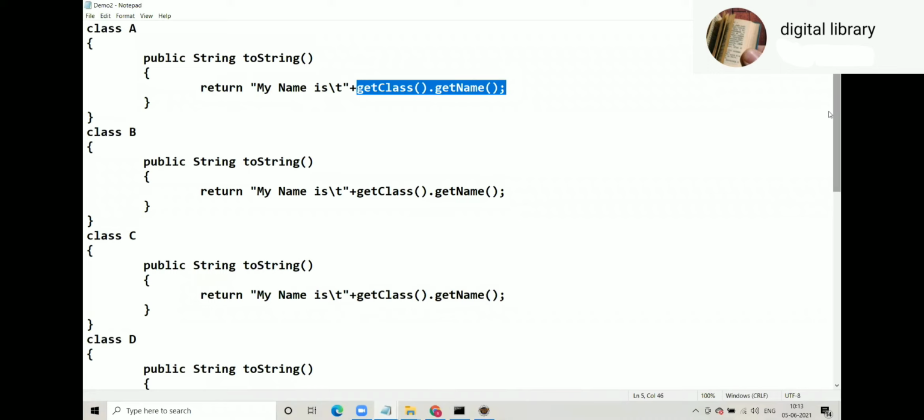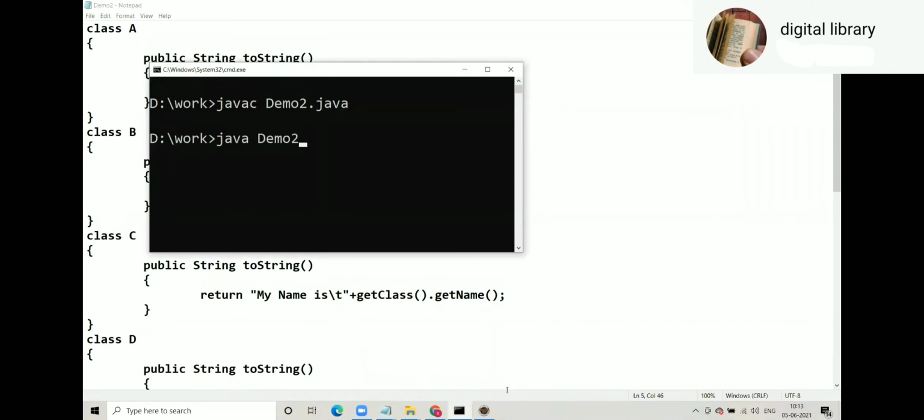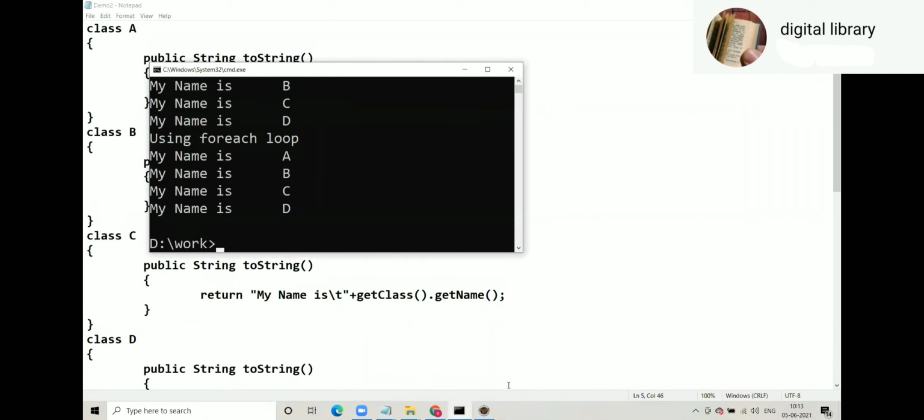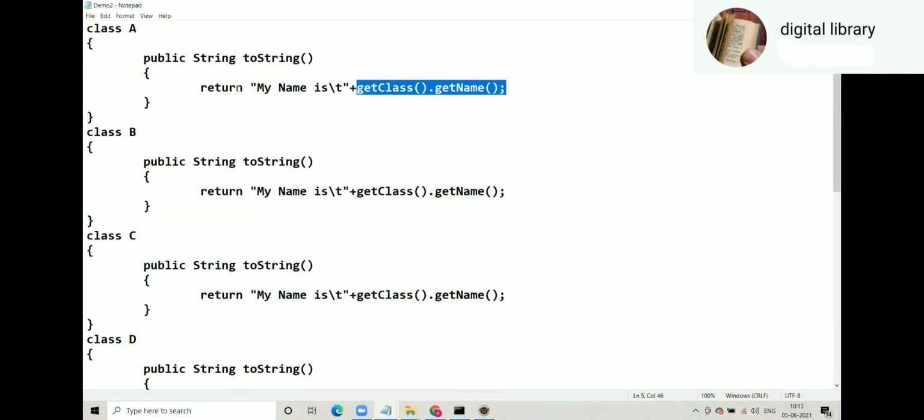Now what is this getClass().getName()? The output I will show you: my name is A, B, C, D. That is the output. So for example, this particular method shows my name is A, this one shows my name is B, my name is C, and so on. But what about getClass().getName()?